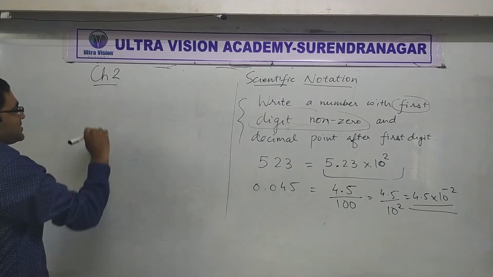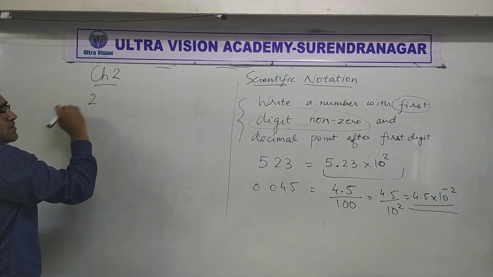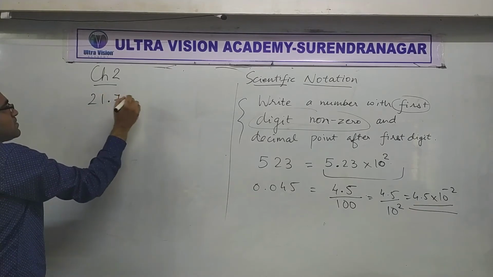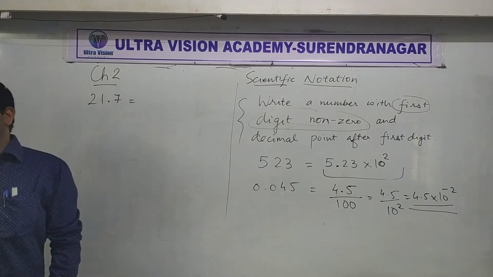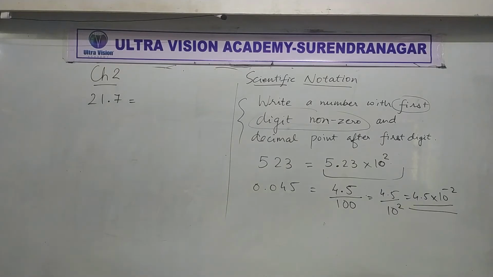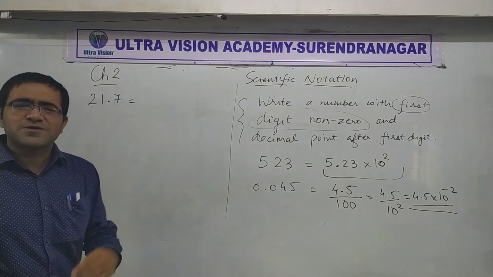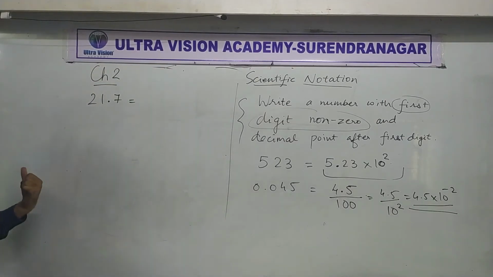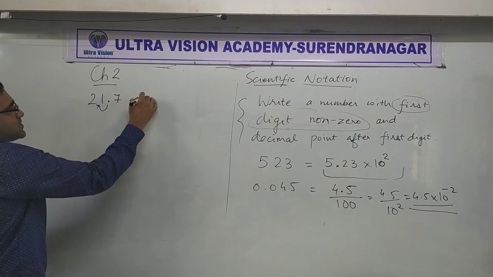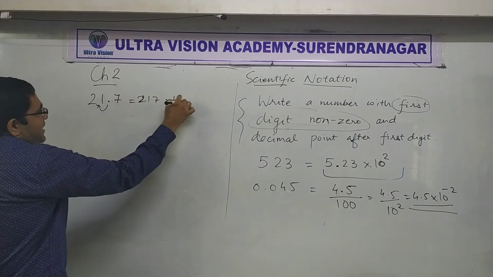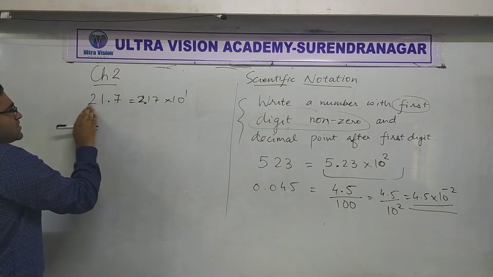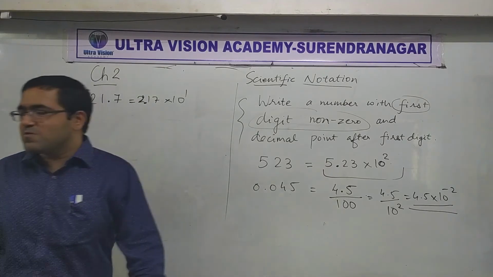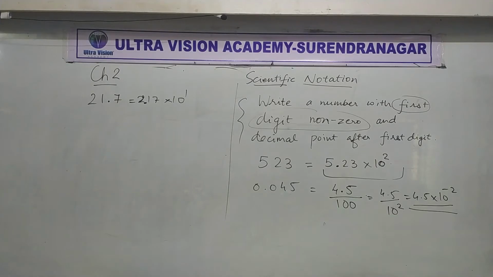Right. Try this now. Can you convert this to scientific notation? Fast! Hurry up! Don't take more than 10 seconds. It's that simple. Correct answer is just shift it here. So 2.17 into 10 raised to 1. Is that clear? 2.17 into 10 raised to 1. Clear or not clear?